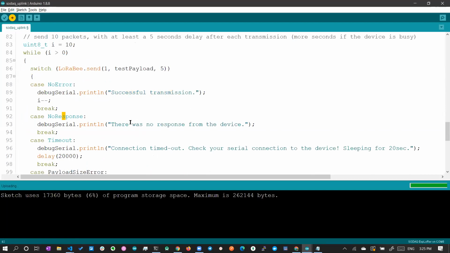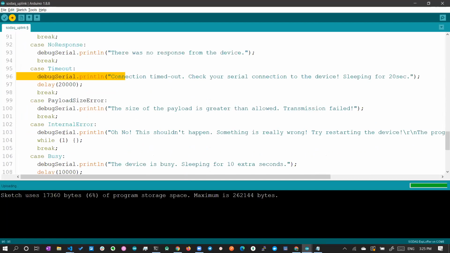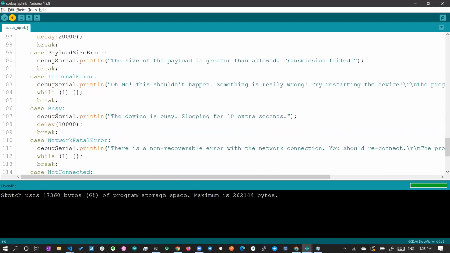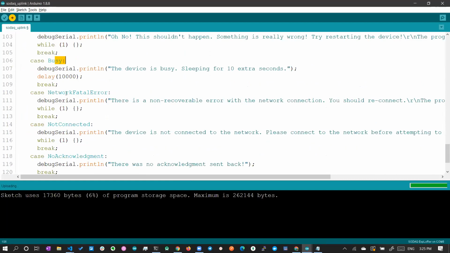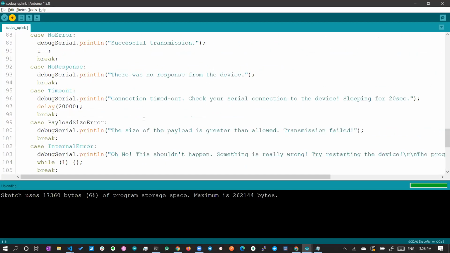No response means there is no response from the device. Timeout means the connection timed out. And payload size error: if your size is more than the bandwidth or the data rate, you will get the error. Then internal error and busy, if the network is busy, you will get this. Network fatal error, network connected error, and acknowledgement error. So if you don't get the acknowledgement, you will get all these errors, right?